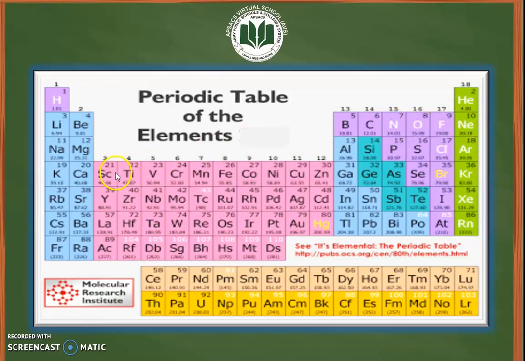So you can see that the elements are arranged in the order of their increasing atomic numbers. The properties of these elements within a period, as you move from left to right, change gradually. When you move from one period to the next, the pattern of properties within a period repeats. This is in accordance with the periodic law.